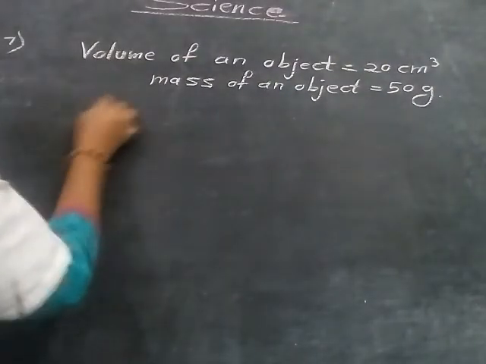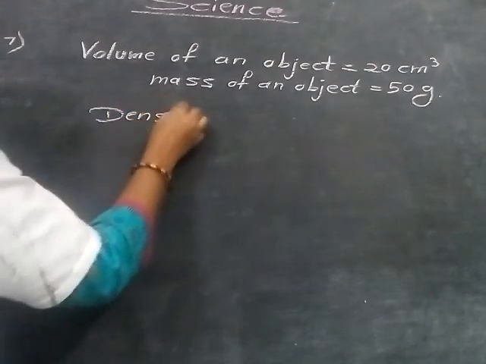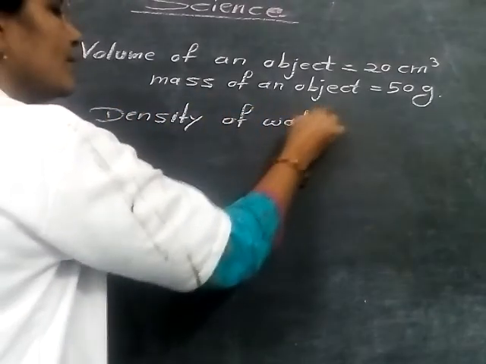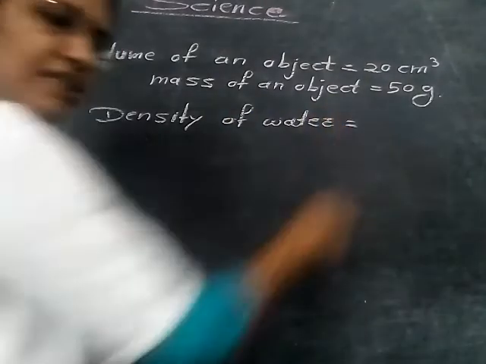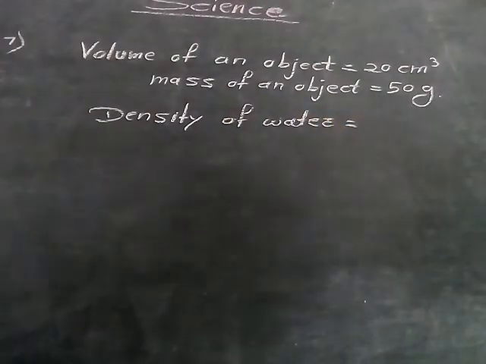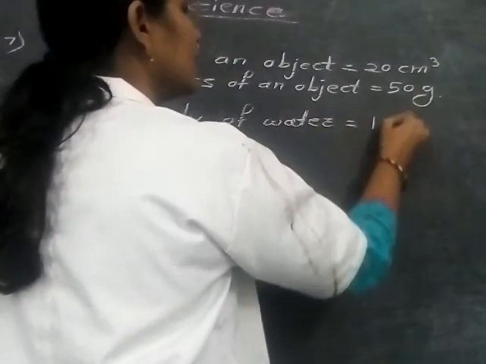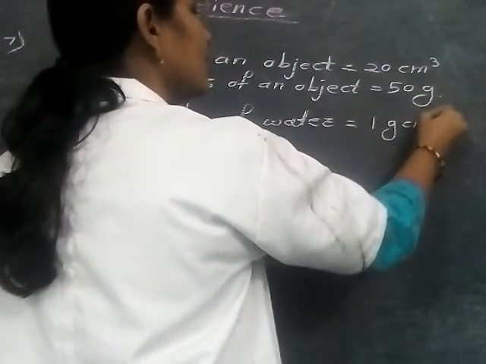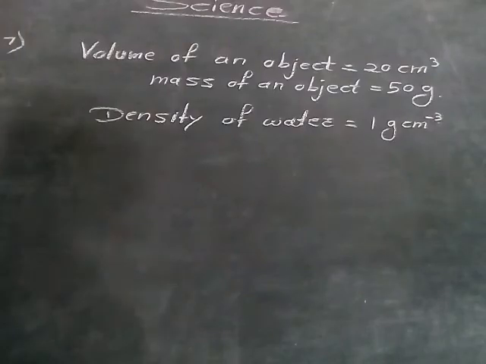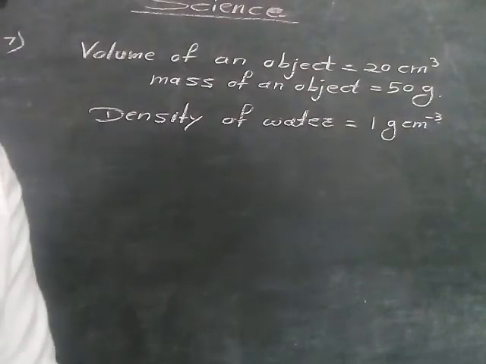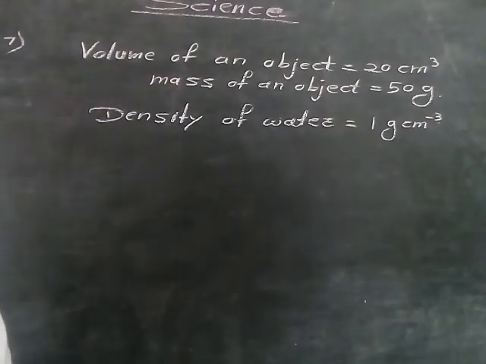Density of water is given here, which is 1 gram per centimeter cube. This is the density of water, and we have to find out, will the object float on water or sink in the water?